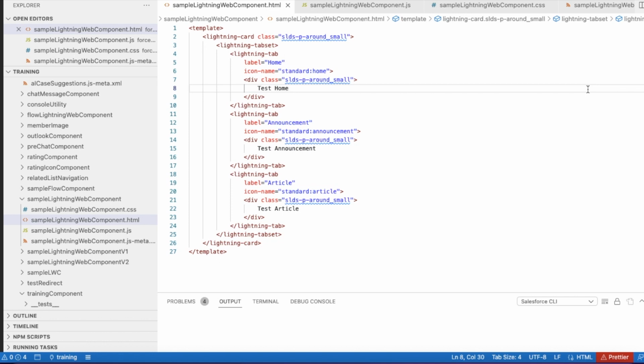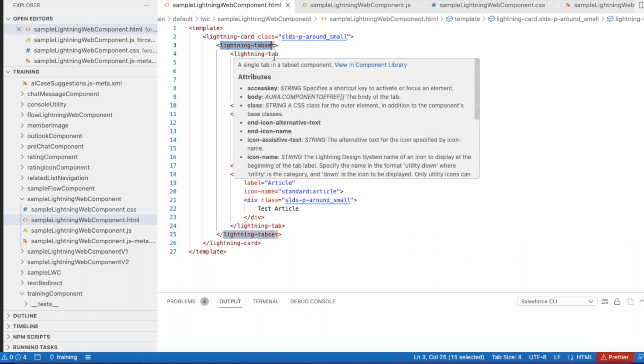Hello everyone. In this video we are going to see how to adjust CSS for Lightning tab in Salesforce Lightning Web Component. Lightning tab set and the Lightning tab is used to display tabs in Salesforce Lightning Web Component.